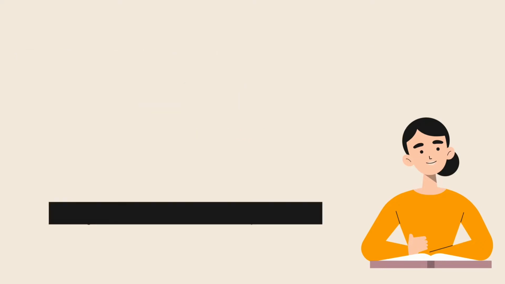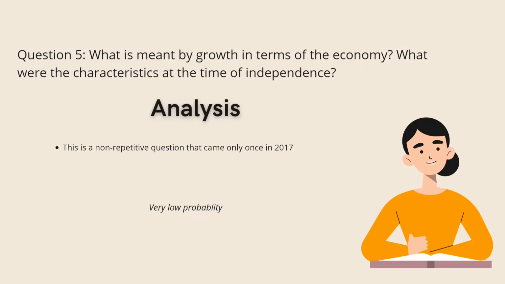Now the last question which came in the examination is: what is meant by growth in terms of economy? What were the characteristics at the time of independence? So this again becomes tricky because they have added a next question, that is, characteristics at the time of independence. So you have to move back towards the earlier days of our economy. Why we chose that our economy should be a mixed economy, that can be another question which can be asked.